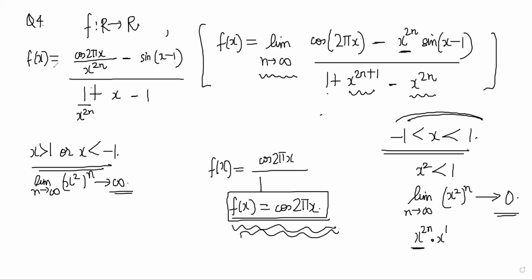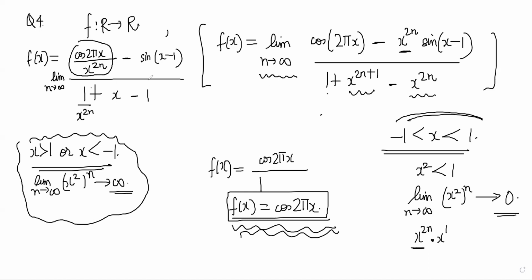And now I will put limit n tends to infinity here. I know that in this case, when x is like this, it is tending to infinity. So this part will become 0, this part will become 0, and you will end up with what? Minus sine x minus 1 by x minus 1, right?